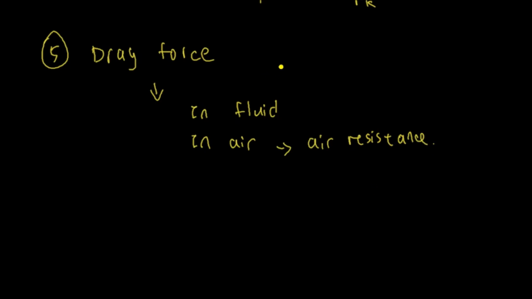So how do we denote drag force? Let's just denote it as a capital letter D with an arrow on it, because force again is a vector. Let's talk about force in the air, like air resistance.